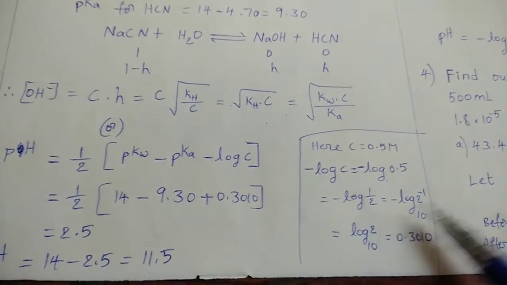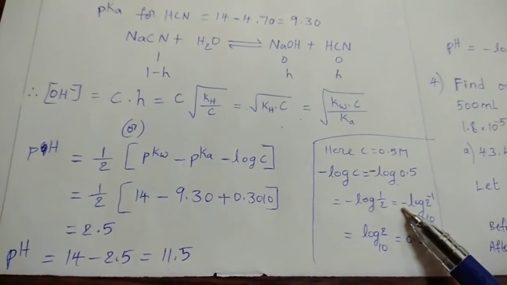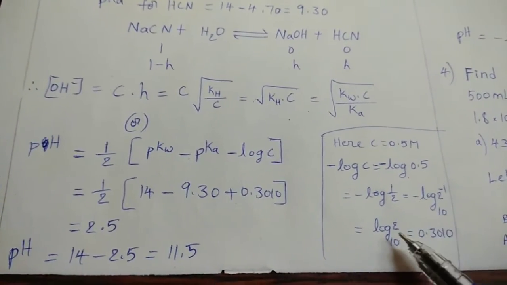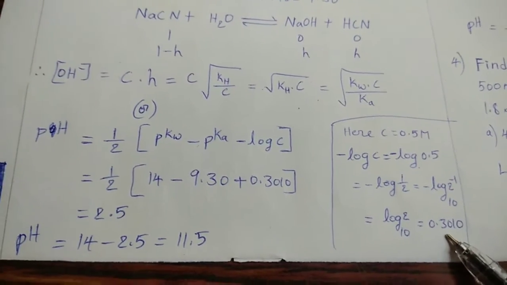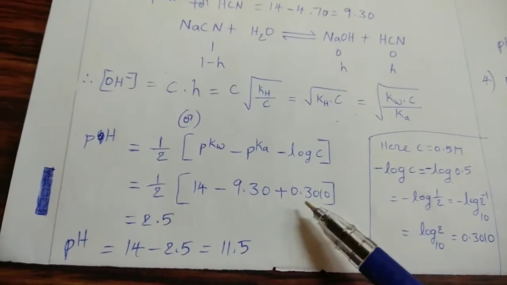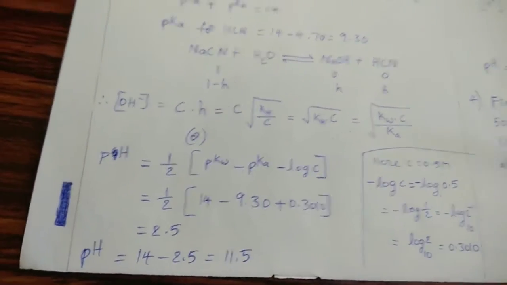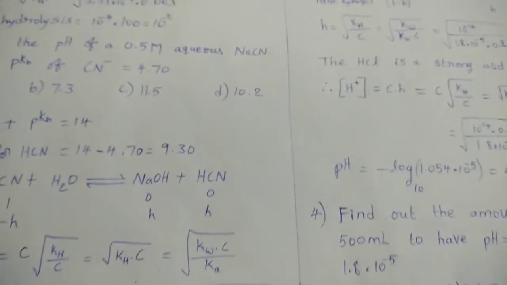This we can write 1 by 2. 1 by 2 means 2 power minus 1. This minus 1 comes to front side, minus of minus plus. So log 2 base 10, that equal to 0.3010. So in place of minus log C, we can substitute this one. So finally pH equal to this one. Okay. Next, see the next one.